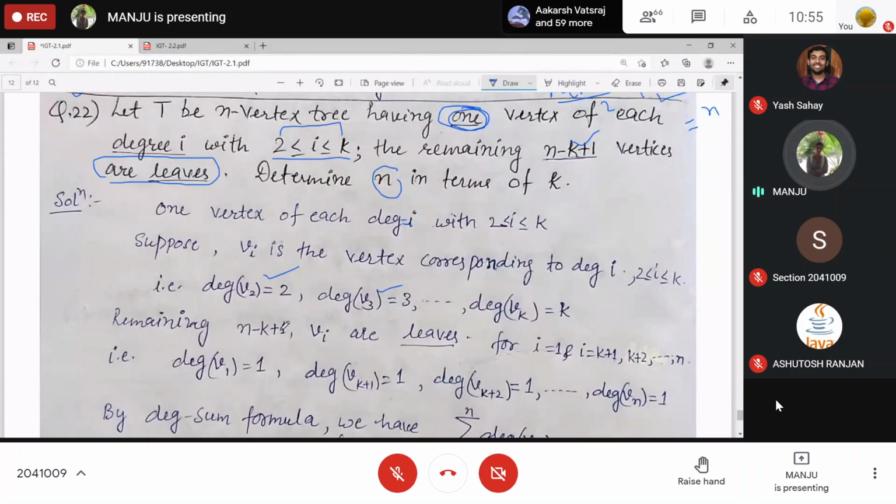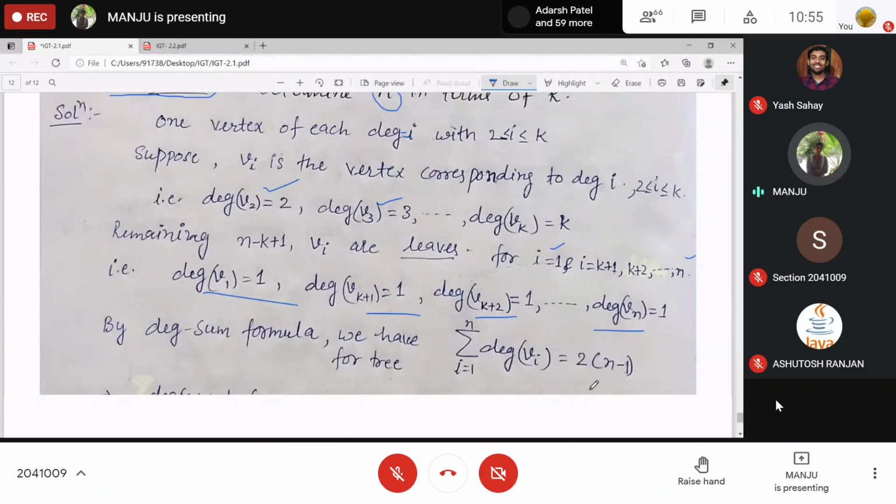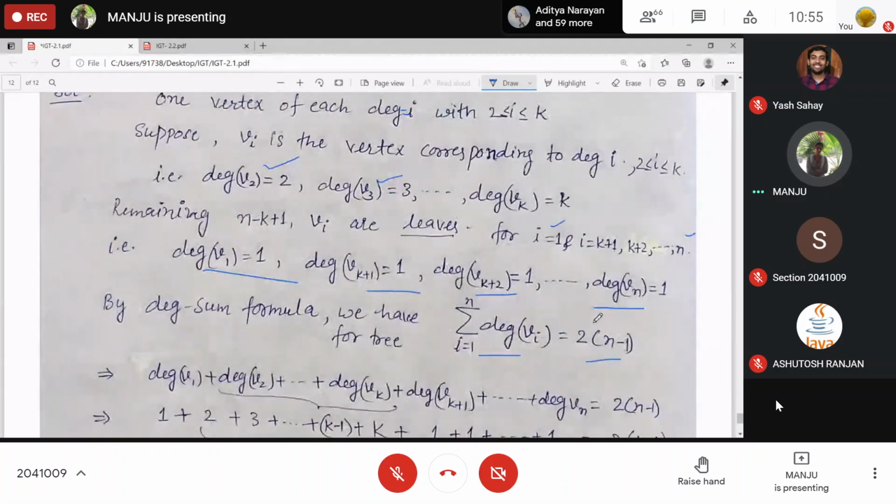The remaining n minus k plus 1 are leaves, meaning V1 is a leaf, Vk plus 1 is a leaf and so on up to Vn is a leaf. Means to say the degree of all these vertices will be 1. By the degree sum formula for a tree, we have the summation of degrees of all the vertices is equal to 2 into n minus 1. Okay.